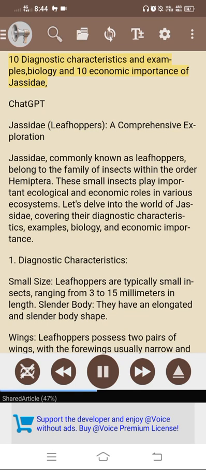10 diagnostic characteristics and examples, biology and 10 economic importance of Jassidae. ChatGPT. Jassidae leafhoppers, a comprehensive exploration.